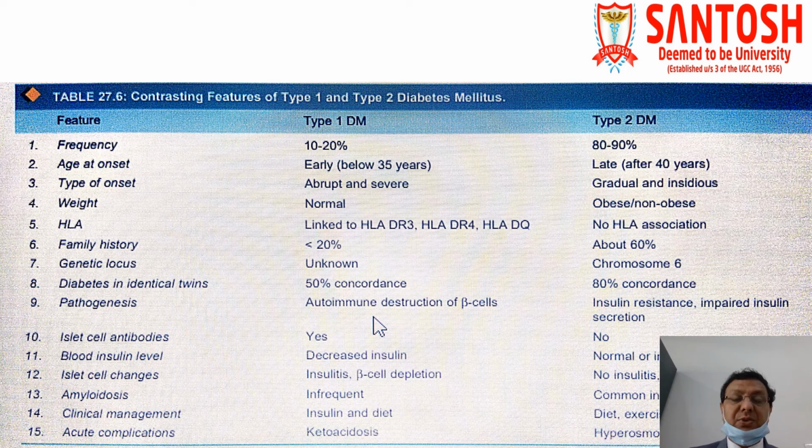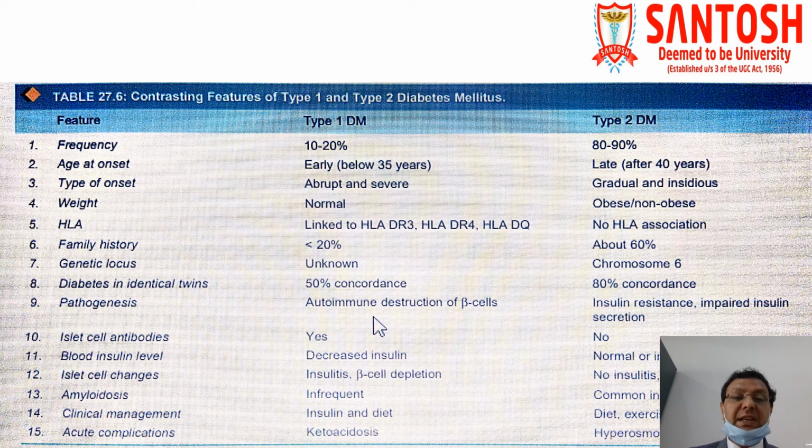So just to summarize in short, the frequency we have already discussed. Type 1 is less common, usually 10%, and type 2 is approximately 80%. Age of onset is usually less than 35 years, while in type 2 it is more than 40 years. Type of onset we have already discussed. Usually it is sudden in type 1, while type 2 is gradual in nature. In type 1, weight is usually normal, but in type 2 it can be obese or non-obese. HLA is usually linked to HLA DR3, HLA DR4, and HLA DQ, while no HLA association is seen in type 2 diabetes mellitus.